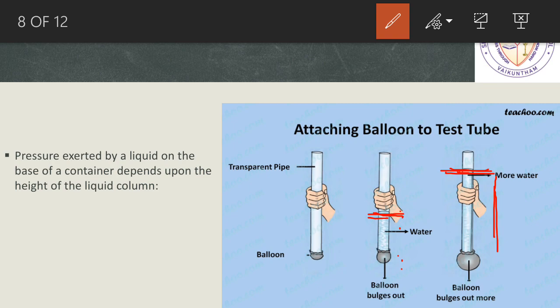So what is this bulging of the balloon representing? Nothing but the pressure. So it is saying more the pressure, more the bulging, right? So as the height of the liquid column increases, there will be more and more pressure we can experience. So the pressure exerted by the liquid on the base of the container depends upon the height of the liquid column. More the height, more will be the pressure.